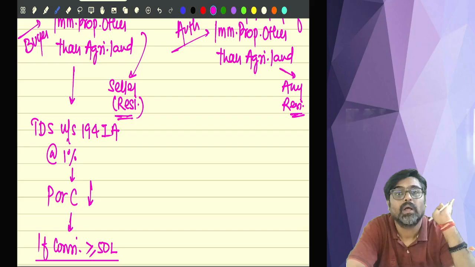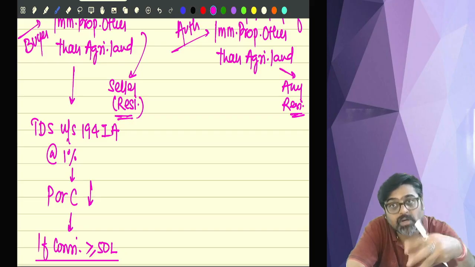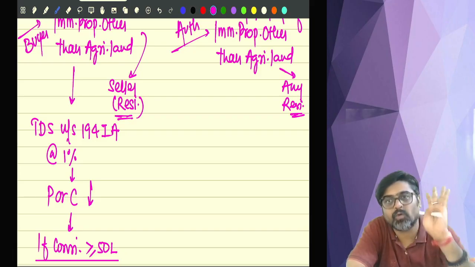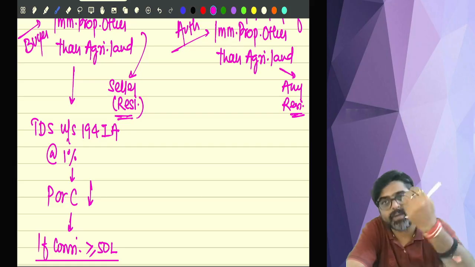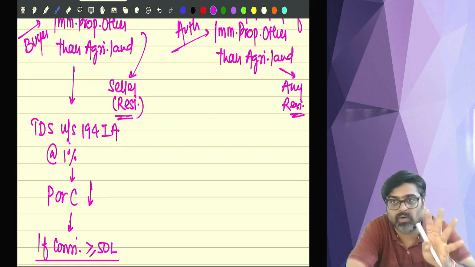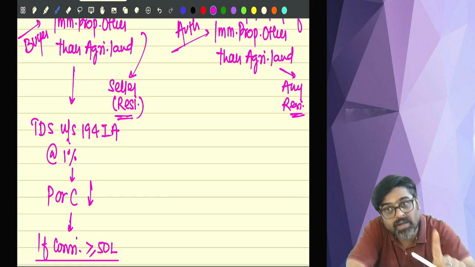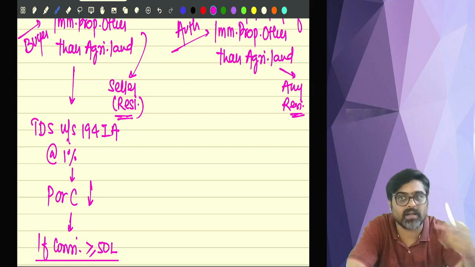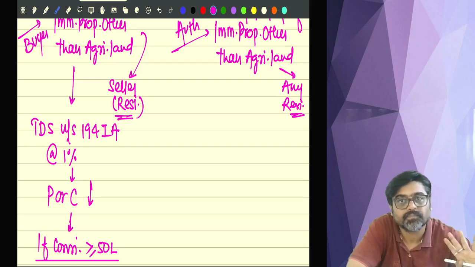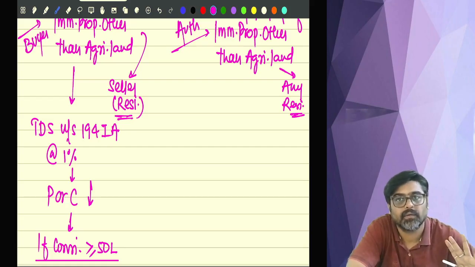Yes or no? I don't have to see how much amount I am paying now. I can pay 2 lakh rupees also. I can pay 5 lakh rupees of the consideration also. I can pay 3 lakh rupees also. How much amount I am paying or crediting, I don't have to see that. Whatever amount I will pay or credit, from that amount I will have to deduct the TDS if the consideration is 50 lakhs or more. Understanding? Hello?